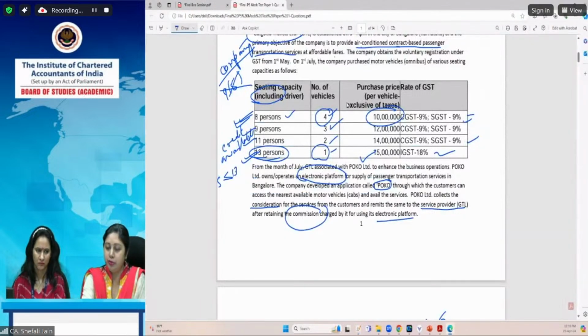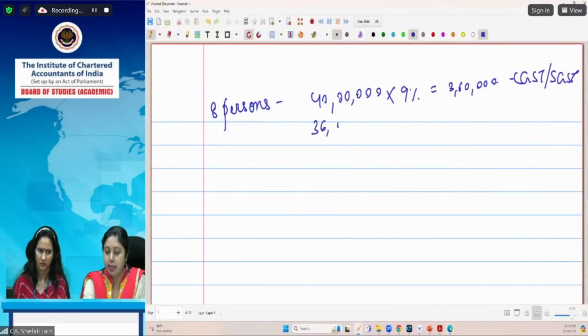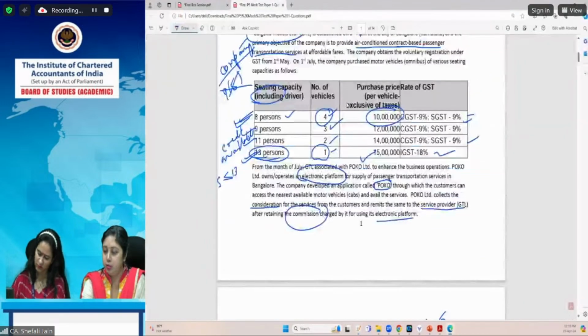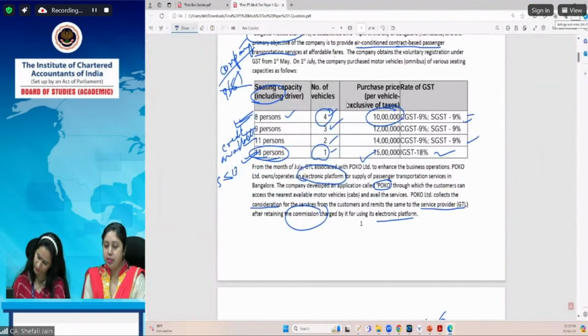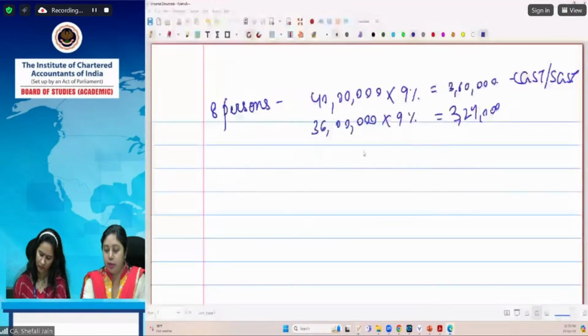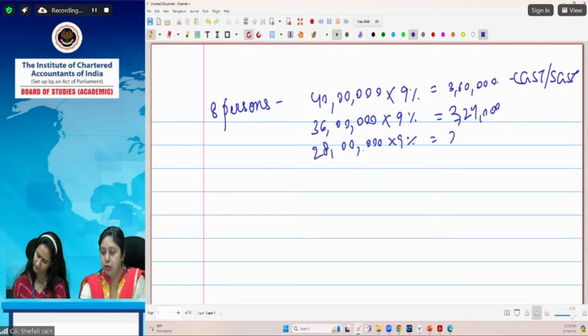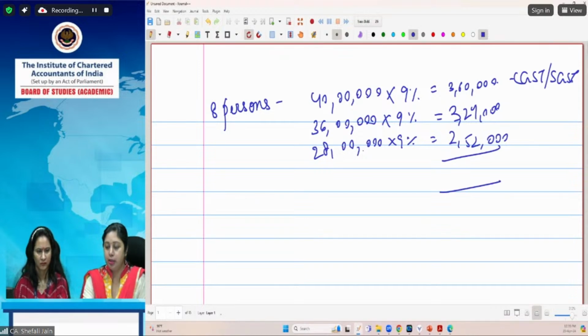And similarly for this 12 lakh into 3, 36 lakhs into 9%, that is 3,24,000 CGST, same for SGST. And similarly, we have this 11 persons capacity motor vehicle, that is 28 lakhs into 9%, 2,52,000. So CGST and SGST credit comes to the total of these, 9,36,000, because the next transaction is an IGST liability.